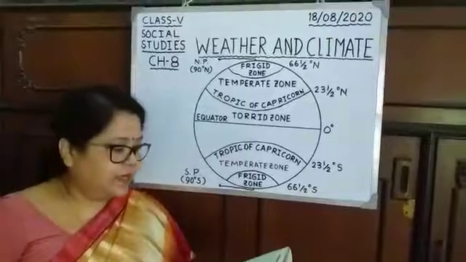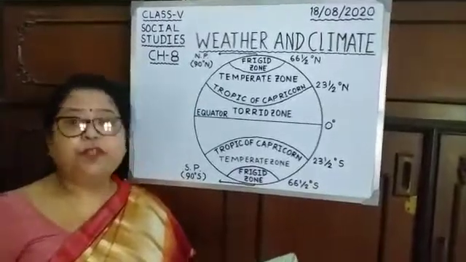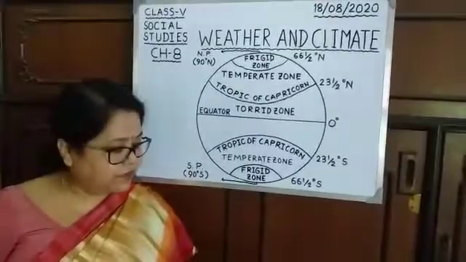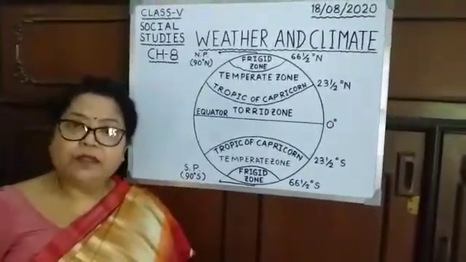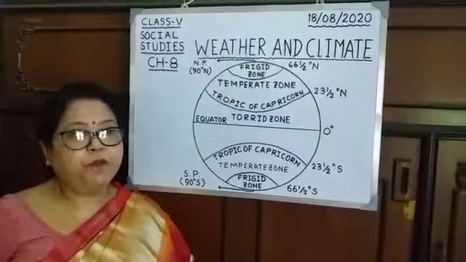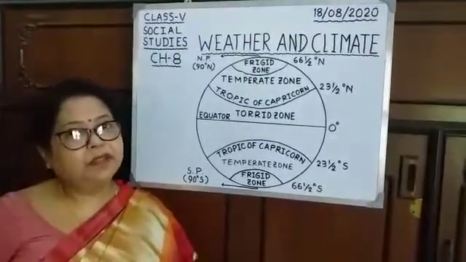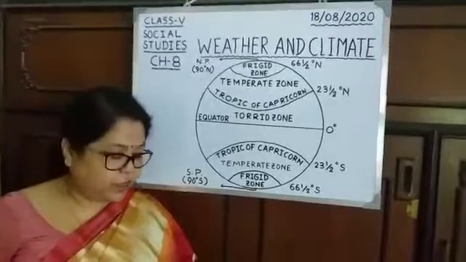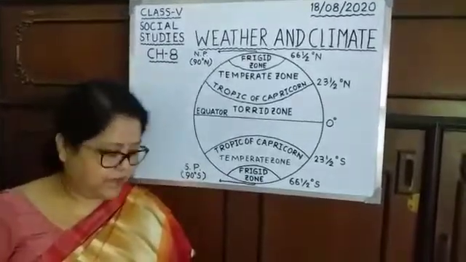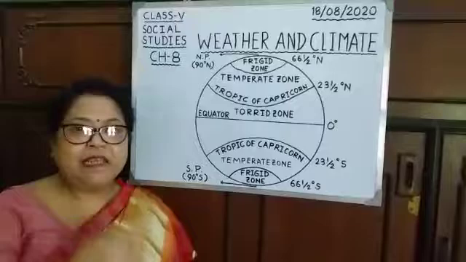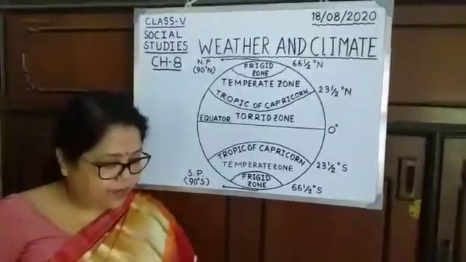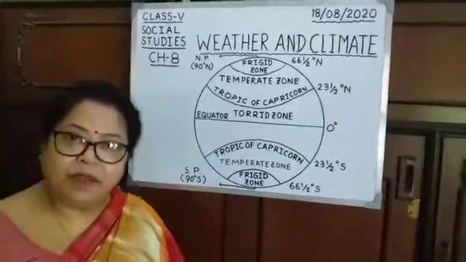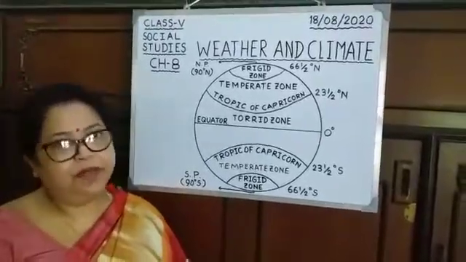Next, winds. The climate of a place is hugely affected by the winds. Winds blowing from a cold region make the place cool. Similarly, winds blowing from the hot regions make the climate hot. The ocean currents. Next, the ocean currents also influence the climate of a place. And lastly, temperature and rainfall. The amount of rainfall the place receives and its temperature determine the climate of that place.